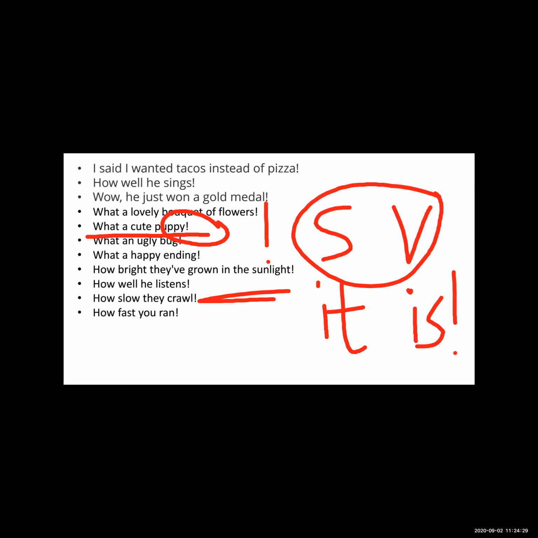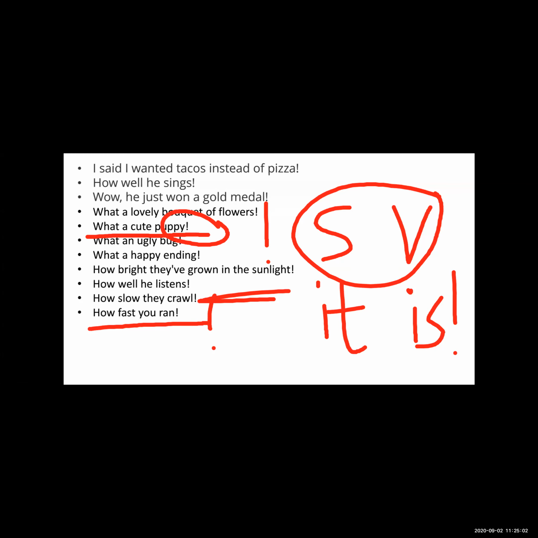So an exclamatory sentence sometimes starts with "what", sometimes with "how", and sometimes with an exclamatory word. Now see the last example: "How fast you run!" In this example, "how fast", the sentence starts with the exclamatory word "how", and at the end there is an exclamation mark.